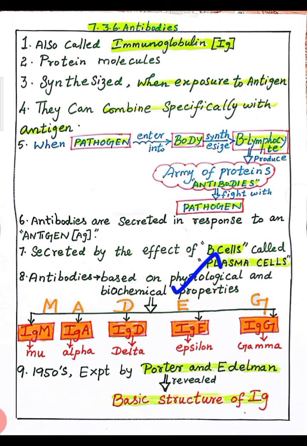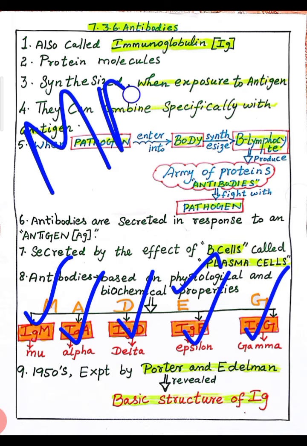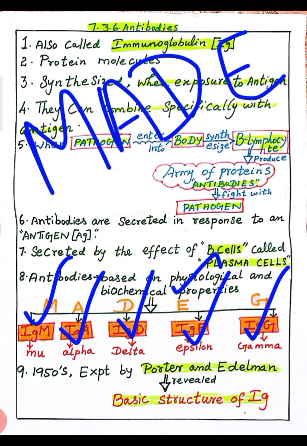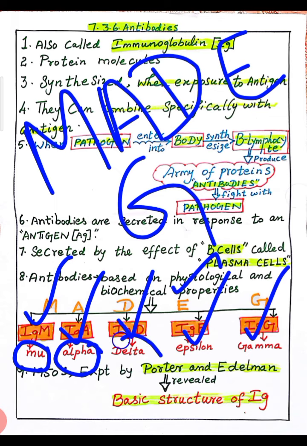That antibodies are IgM, IgA, IgD, IgE, IgG. MAG. IgM stands for mu, IgA stands for alpha, IgD stands for delta, IgE stands for epsilon, IgG stands for gamma.